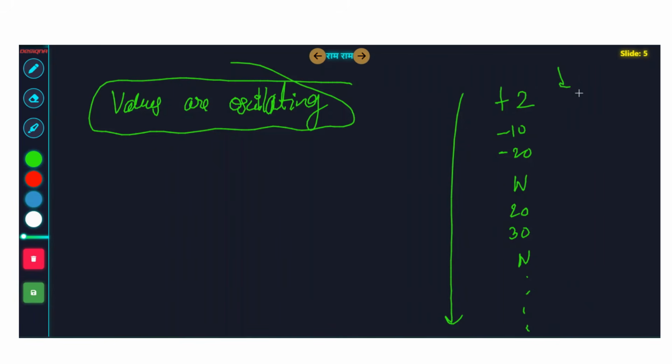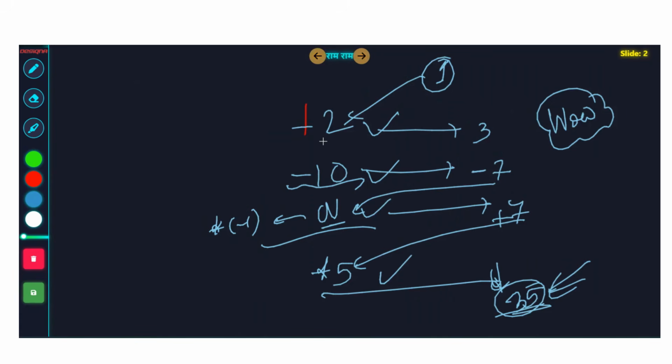Max till here is 2. And what would be the minimum till here? You could just skip this option and this would be 0, right? What would be the max till here? You would skip the minus 10 and it would be 2. What would be the minimum till here? It would be just minus 10, right? I hope the same was the answer for that case also.